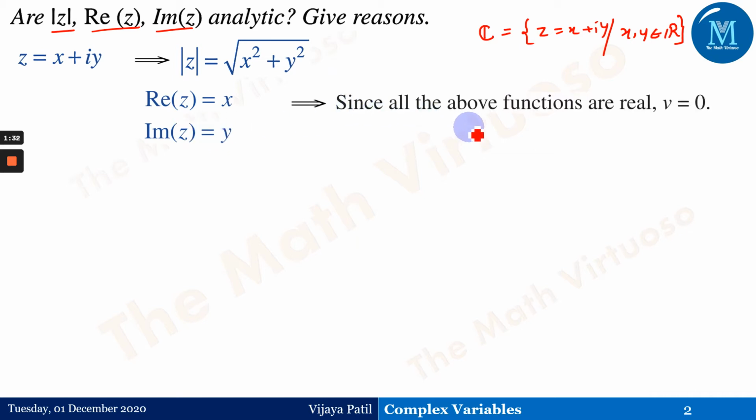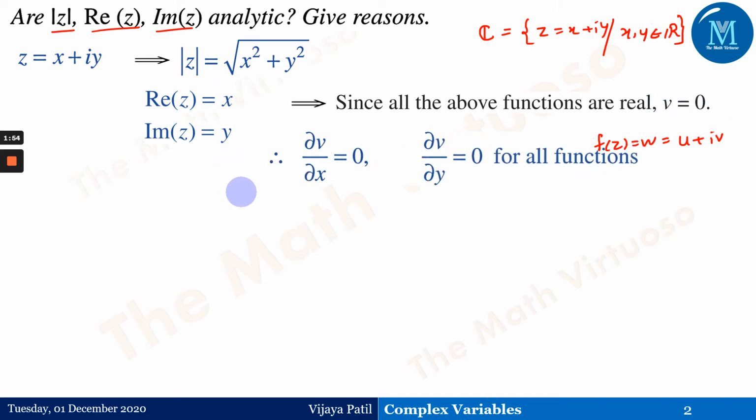Since all the above functions are real, that is, the v part is equal to 0. We have seen that f of z, which is nothing but w, is equal to u plus iv, wherein u is the real part of this function and v is the imaginary part, and we are getting v equals 0 for all three of them. So dou v upon dou x is equal to 0, because the imaginary part is 0. Obviously the differentiation with respect to x and with respect to y is equal to 0 for all three of them. But dou u upon dou x and dou u upon dou y are not 0.